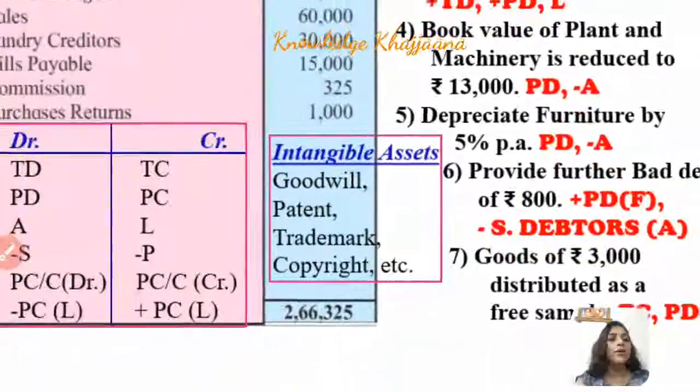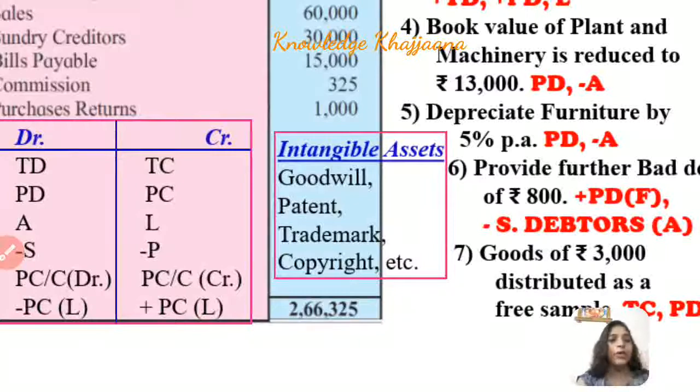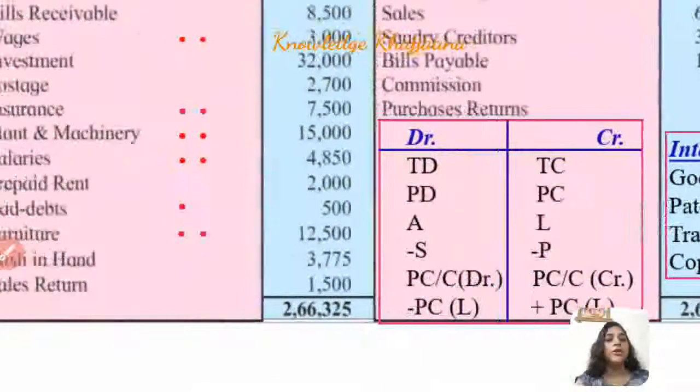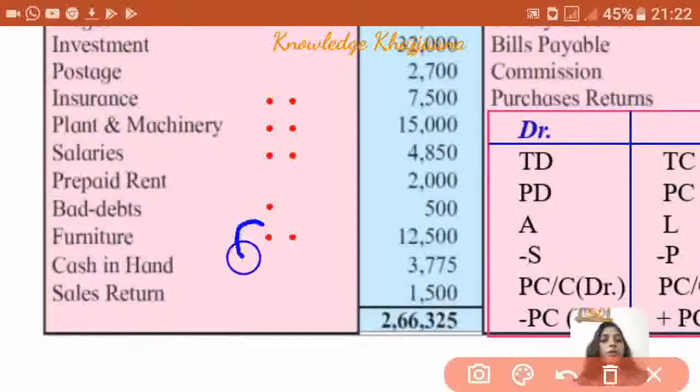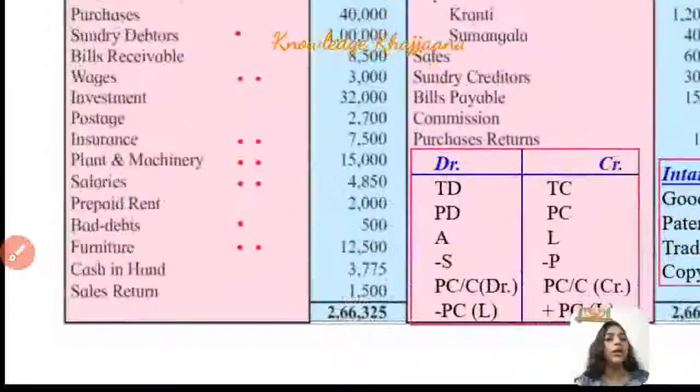Depreciate furniture by 5% per annum. Okay, so what we have to do in this case? We have to depreciate the furniture by 5%. So 2 marks against furniture. Okay, 2 marks against furniture for recording its depreciation. Okay, and where will it be recorded?